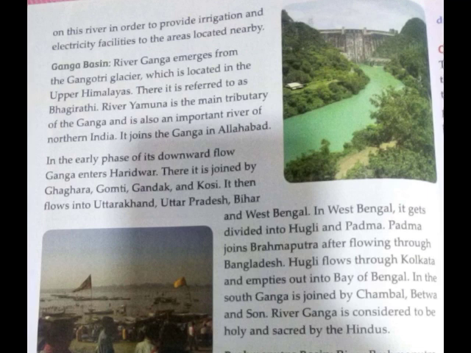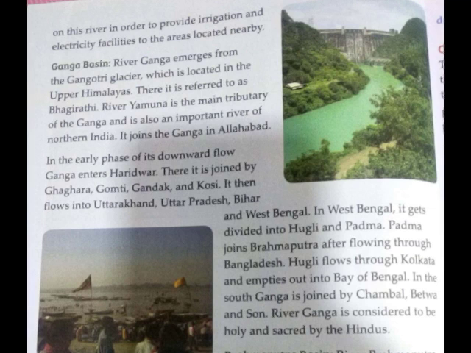In the earlier phase of its downward flow, Ganga enters Haridwar. There it is joined by the Ghagra, Gomti, Gandak and Kosi. It then flows into Uttarakhand, Uttar Pradesh, Bihar and West Bengal. And students, you see, from West Bengal it gets divided into Hooghly and Padma.